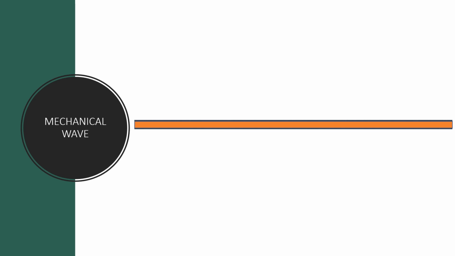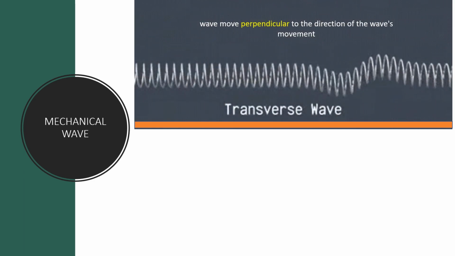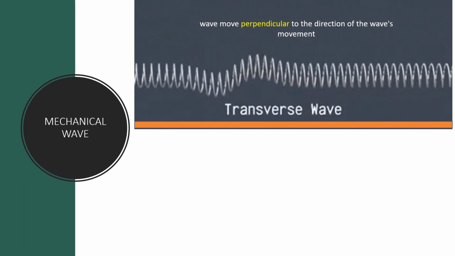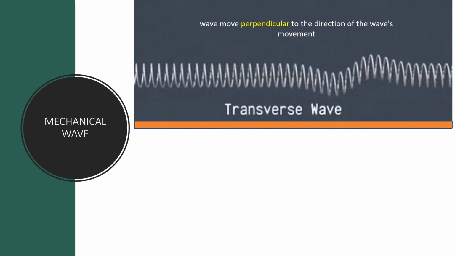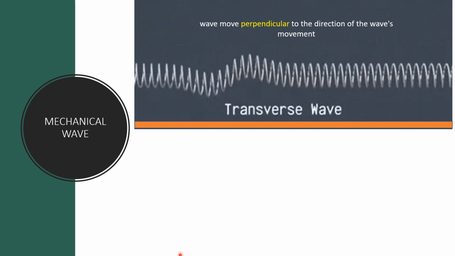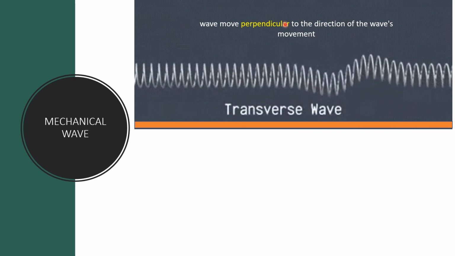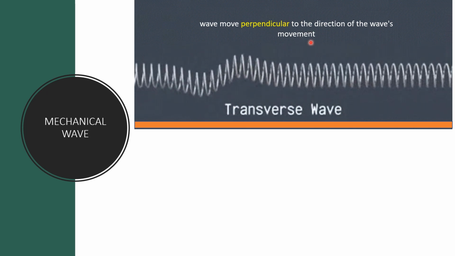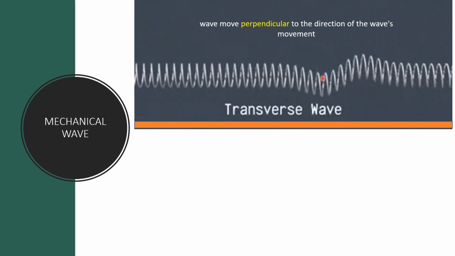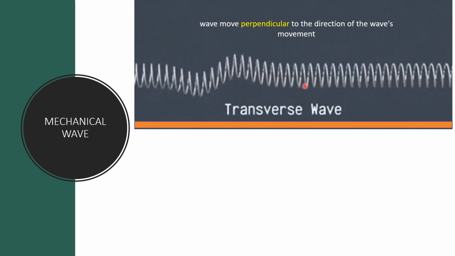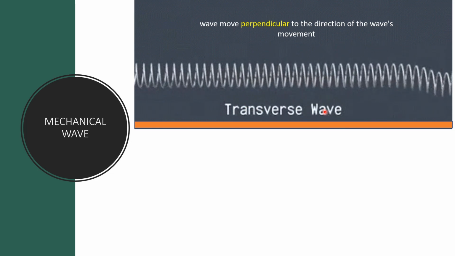So mechanical wave is divided into two, as you can see in the diagram a while ago. So we have here a transverse wave. So a transverse wave is a type of mechanical wave wherein the pathway or the direction of this wave is perpendicular to the direction of the wave's movement. As you can see, the movement is perpendicular to the direction of the wave movement. So that is transverse wave.